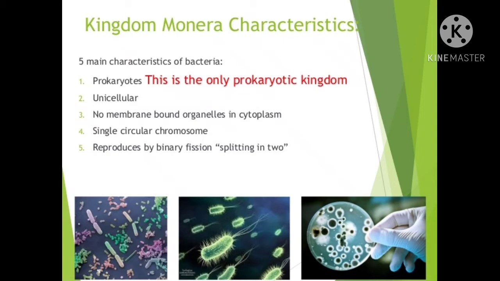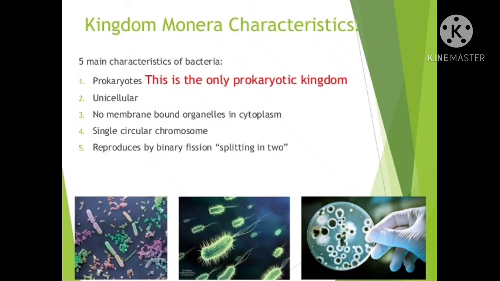These organisms do not have a well defined nucleus. As I said, kingdom Monera has the prokaryotic type of nucleus, so DNA is not well defined. DNA exists as a simple double stranded circular single chromosome that is called the nucleoid, and small circular molecules of DNA as extra chromosomal genetic elements called plasmids. These plasmids are also often present in it, and the cell wall is made up of peptidoglycan, also called murein, which is a polymer of sugar and amino acid.